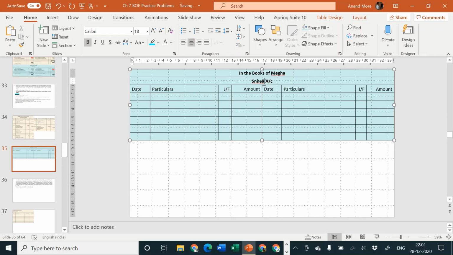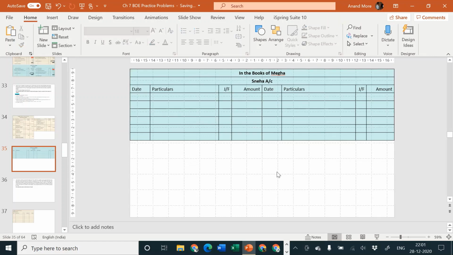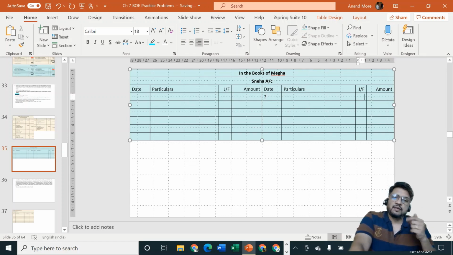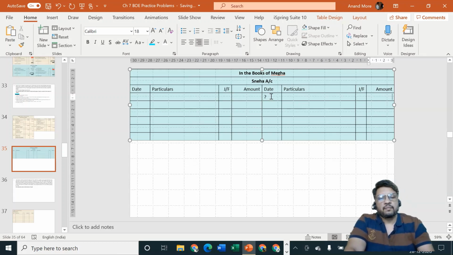Now tell me, who is Megha? Megha is a drawee. Since she is a drawee, that means she is a debtor. So in her books, Sneha must be having an opening balance, that is a credit balance, because for Megha, Sneha must be a creditor. That means we are going to consider by balance brought down.